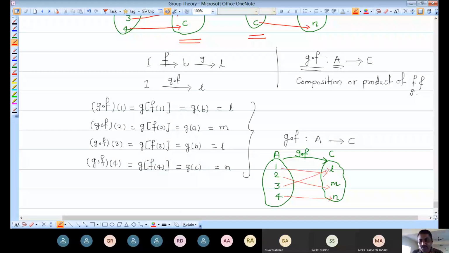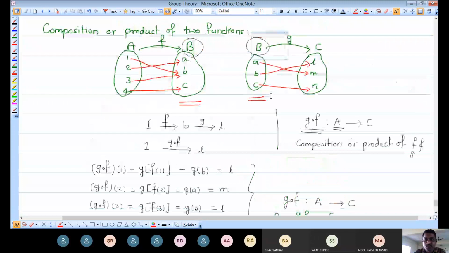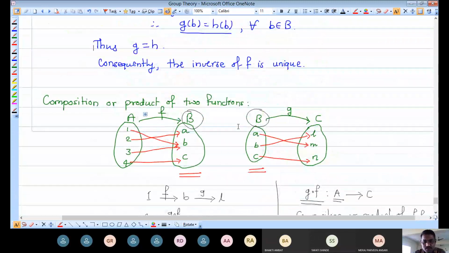So the product of two functions is again a new function, which is defined if and only if a condition holds. What is the necessary condition to define the product of two functions? Observe these two functions.